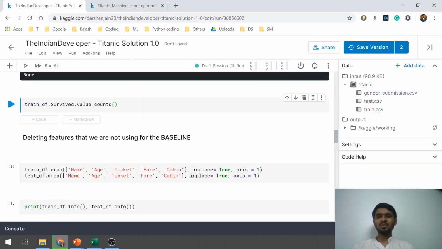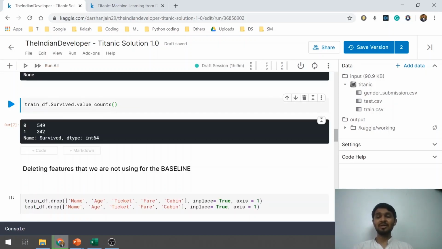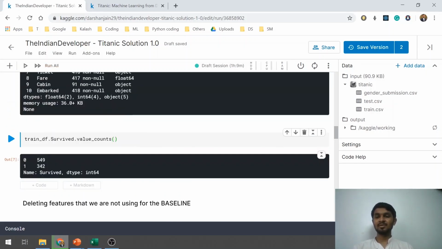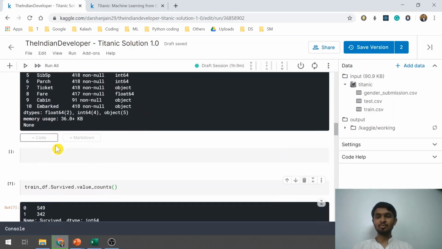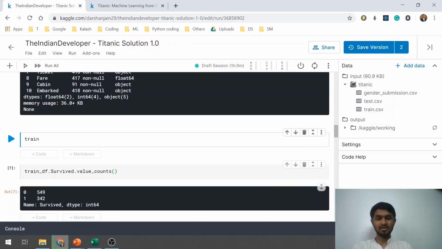There is one function called value_counts. Suppose I pass a column name or a feature here and do a value count on it. It gives me the details of how many unique values are there and how many times the unique values are getting repeated. Let me pull a small piece of code here, train_df.info.